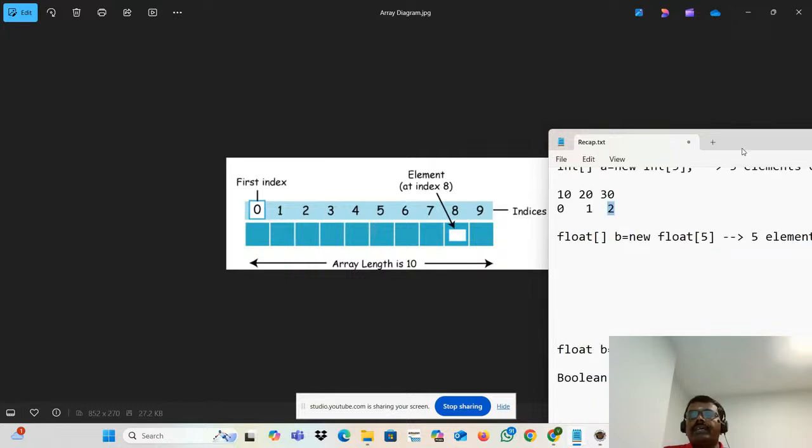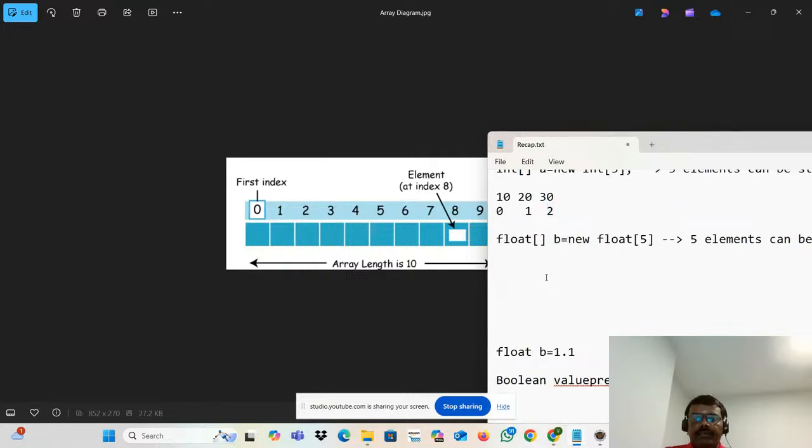Now, here I have 5 elements: 1.1, 3.4, 5.5, 6.5, and 9.9. Here it will be stored in 0, 1, 2, 3, then 4.